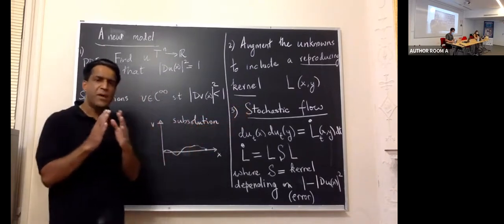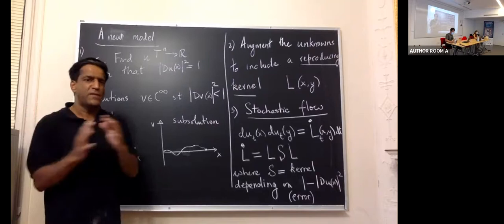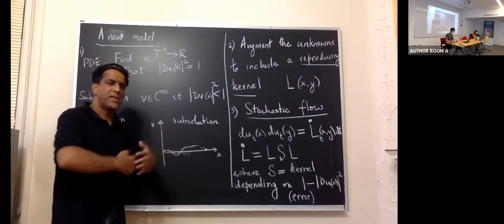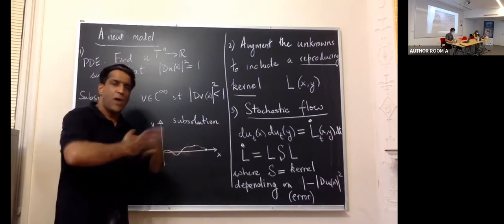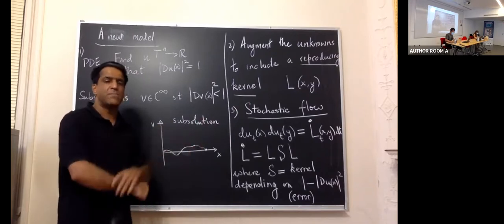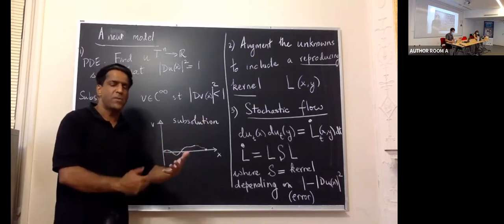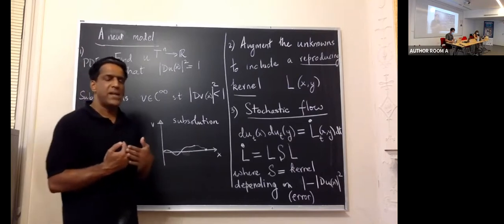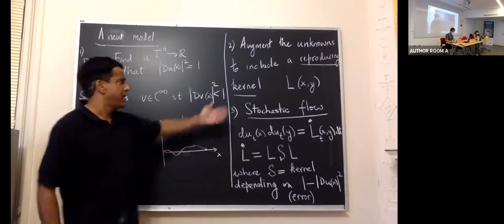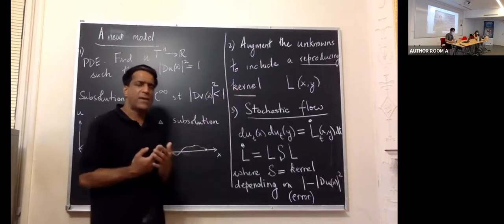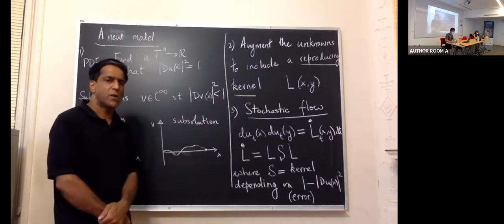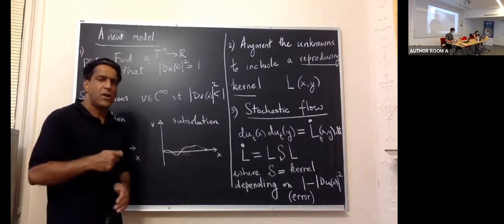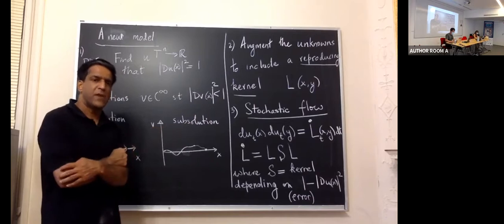So this idea comes from interpolating between Nash's work in 1954 and Nash's work in 1956. In the 1956 paper, what he does is he runs a continuous time evolution of not a subsolution, but a continuous time evolution of an approximation along with a smoothing operator. What I'm doing is I'm basically replacing the smoothing operator by a reproducing kernel and recognizing that it's possible to write out a closed evolution equation for both the subsolution and the reproducing kernel, which gives us a stochastic flow in the space of Gaussian measures.